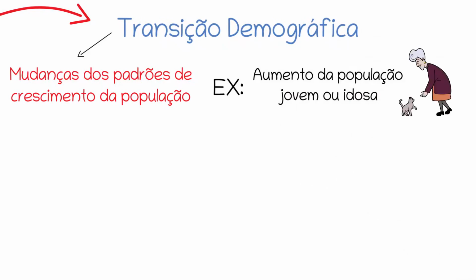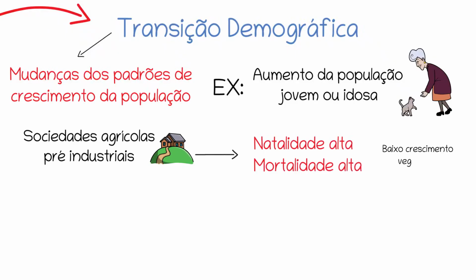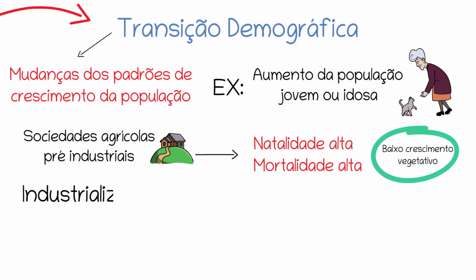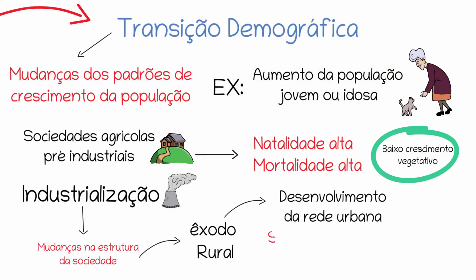This is what we usually see in pre-industrial agricultural societies, which have high birth rates but also high death rates, resulting in slow natural population growth. However, the onset of industrialization usually brings a change in the overall structure of society. This is because it offers a large number of jobs in the cities, causing people to migrate from rural areas to urban centers. Consequently, there is also an improvement in the urban infrastructure of cities in general, which includes the sanitation system, which is a major factor in reducing the mortality rate, consequently increasing the natural population growth.